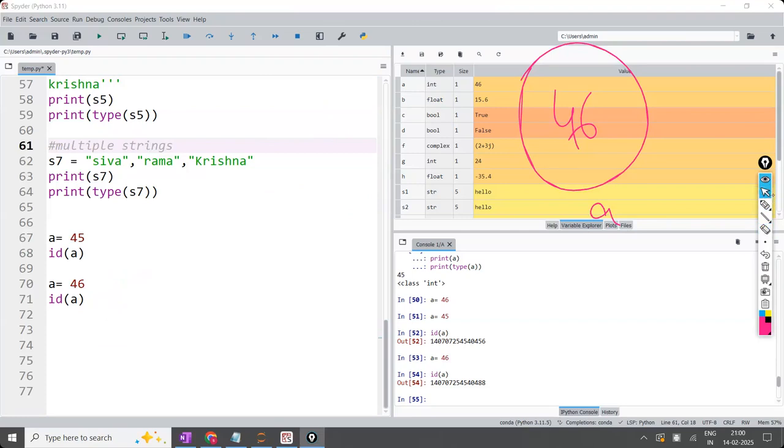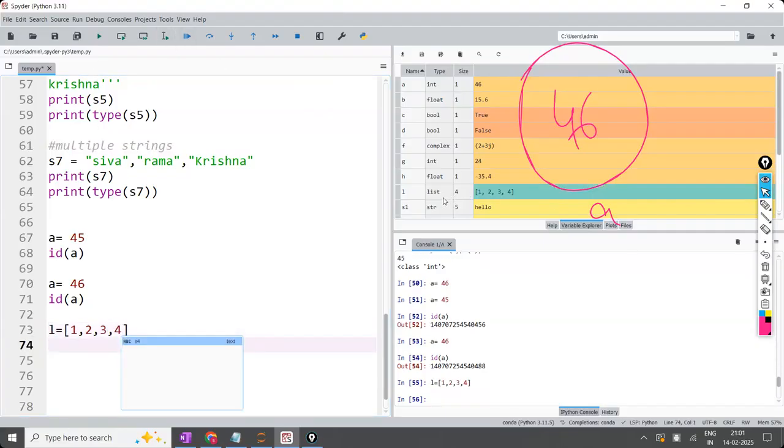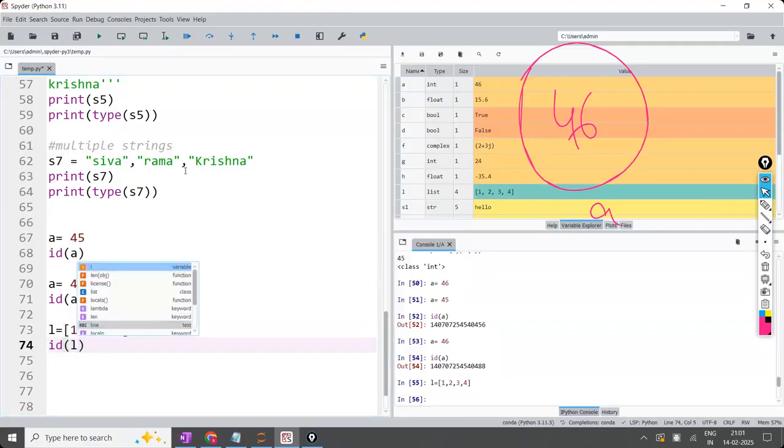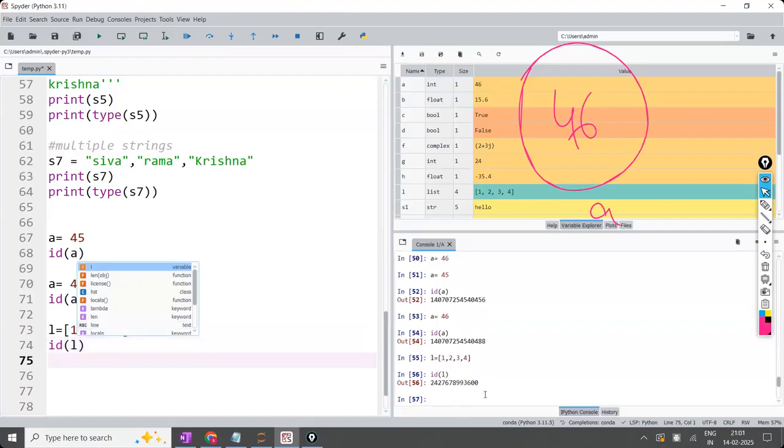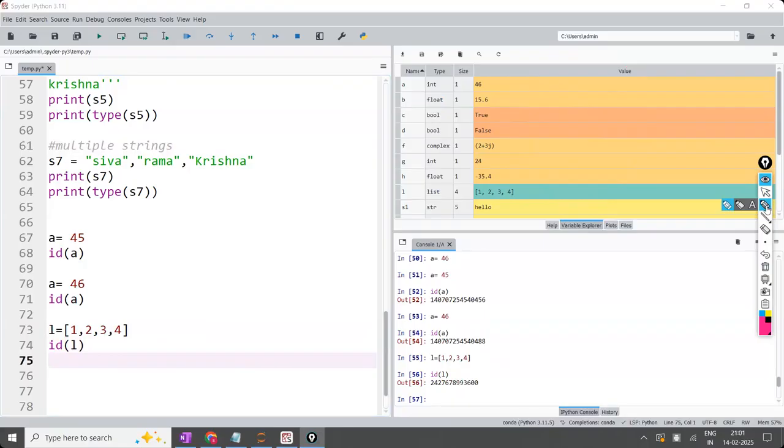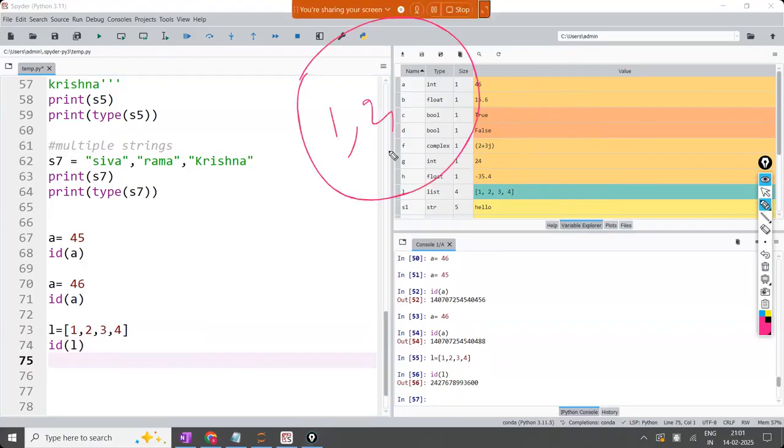Okay, sir. Done. But what about the list? You told that list is mutable. Show that example also. Let us see. L is equal to 1, 2, 3, 4. Can you see here? L is equal to the list 1, 2, 3, 4. And I'm asking the ID of L, some address. I'm going to get some address. Note this address. In the backend, it is going to store 1, 2, 3, 4, and this is L. That is the address of this particular object.